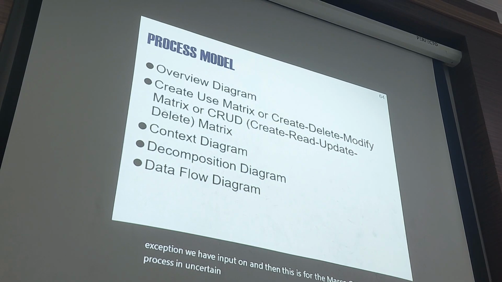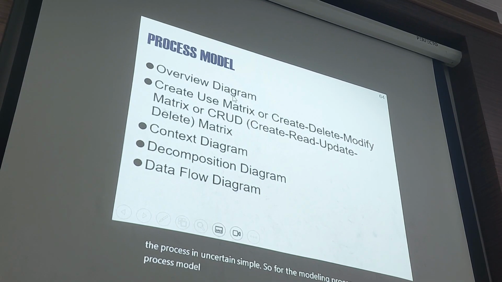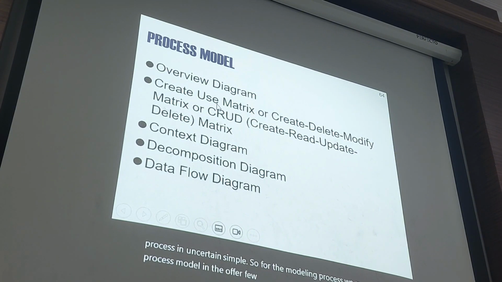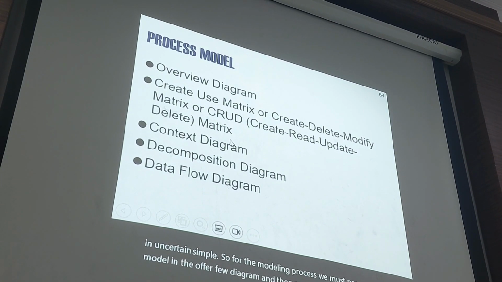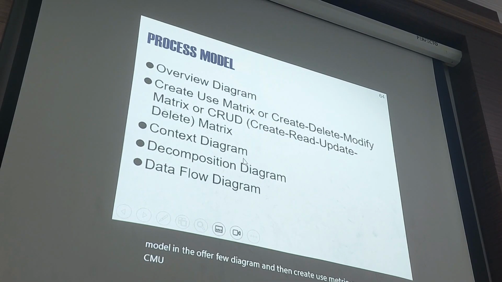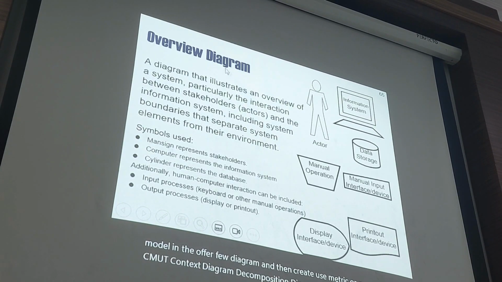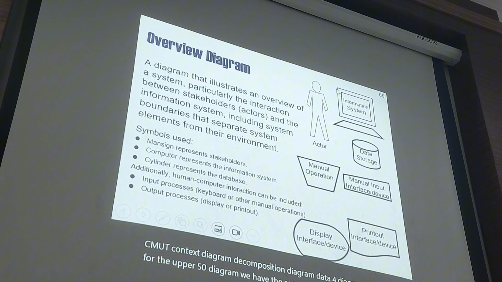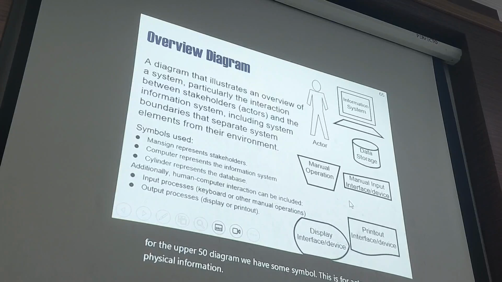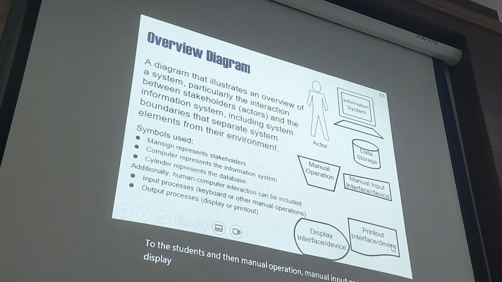So for the modeling process, we must model the overview diagram and then create a use matrix or CRUD, context diagram, decomposition diagram, and data flow diagram. This is the overview diagram with some symbols: actor, information, data storage, manual operation, manual input, interface, display, and record.